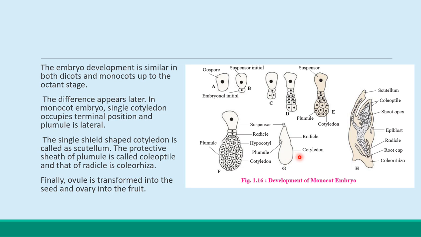The protective sheath of the plumule is called the coleoptile, and the protective sheath of the radicle is the coleorhiza. And finally the ovule is transformed into the seed and the ovary into the fruit.